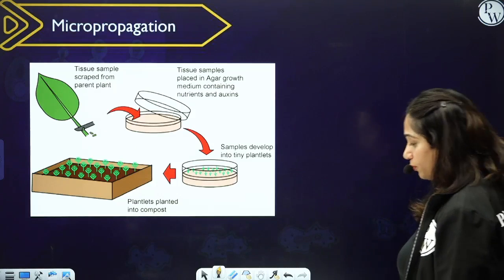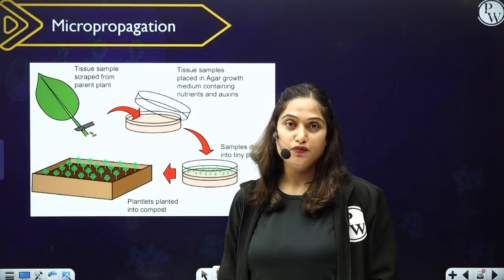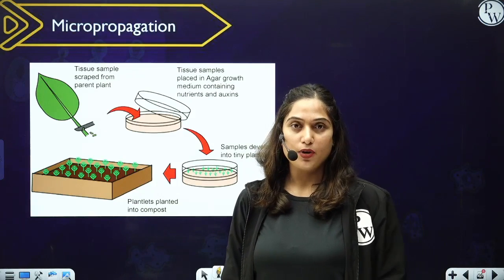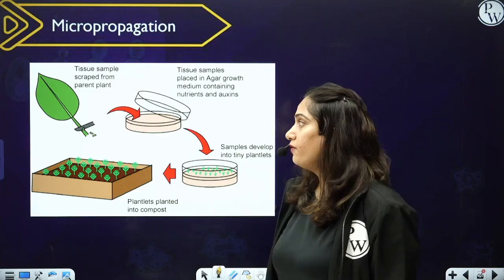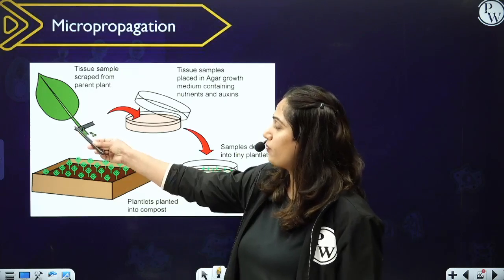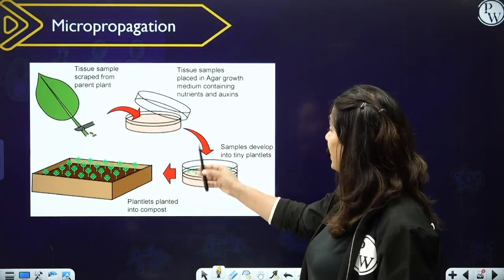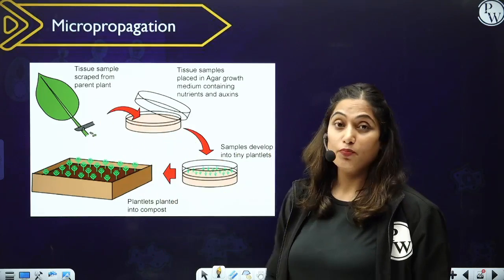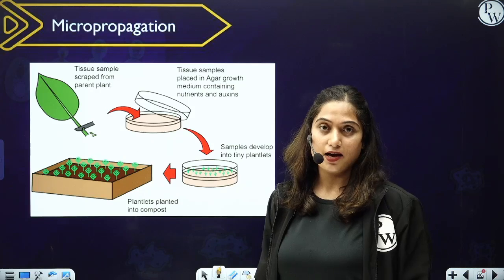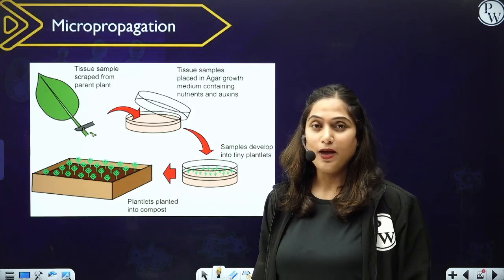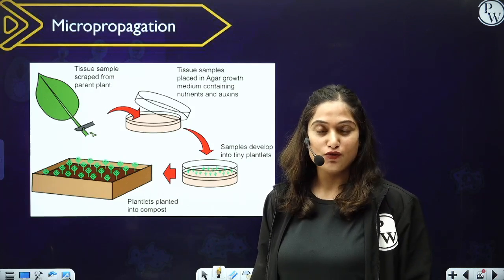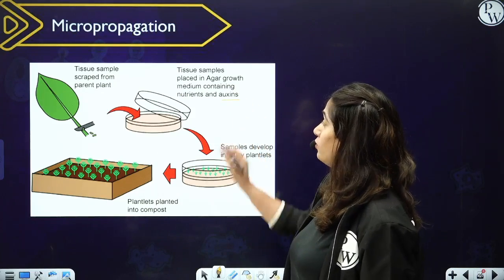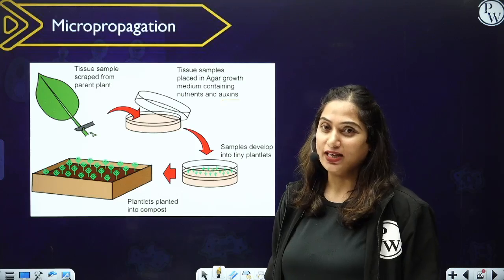Now, micropropagation is also a method of artificial vegetative propagation. We take any plant part, leaf, stem or root, right, which is called the explant. Suppose I'm taking a part of a leaf, right? Then what will I do? I will transfer this plant part into a medium having agar in it, and that medium will have all the important nutrients which are required for the growth of the plant, and plant hormones also like auxin and cytokinin.